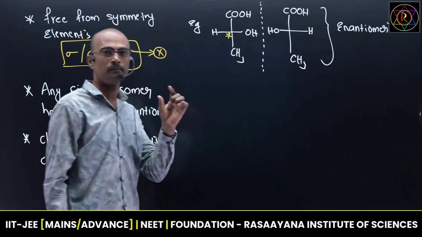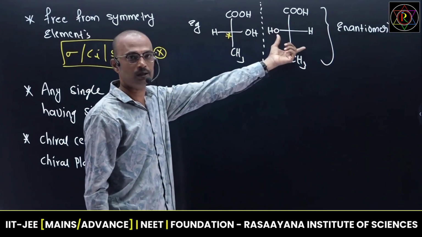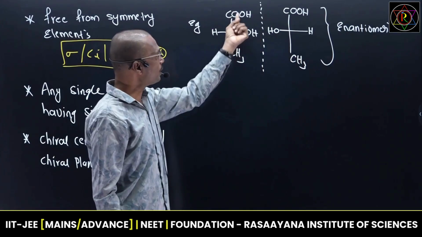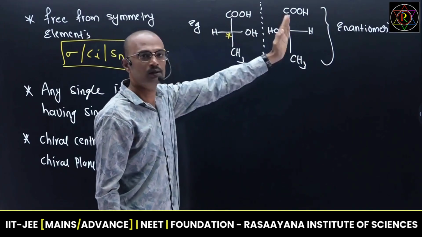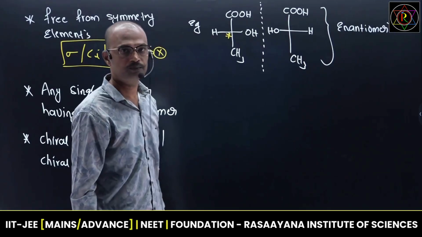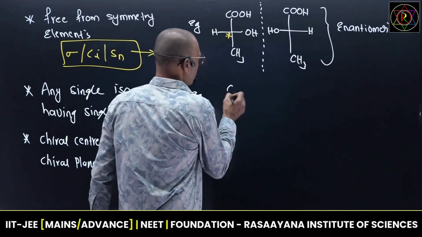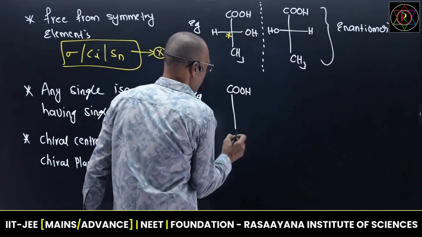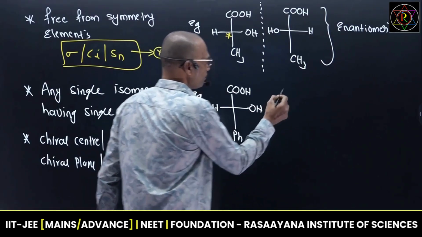What is a chiral center? The center of a molecule having 4 different substituents is nothing but a chiral center. This center has carboxylic acid, OH, H and CH3, and it is the exact mirror image. So I can say these two are enantiomeric in nature. Okay. So this is lactic acid, and here one more, the same molecule, almost all looks the same.